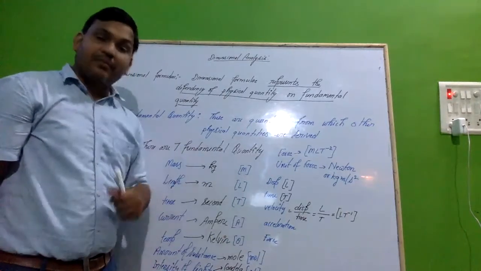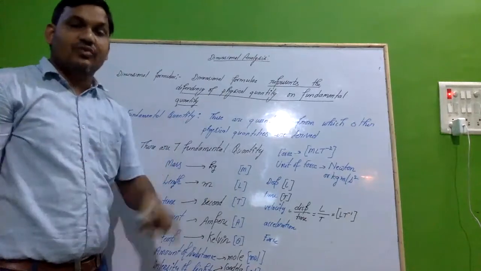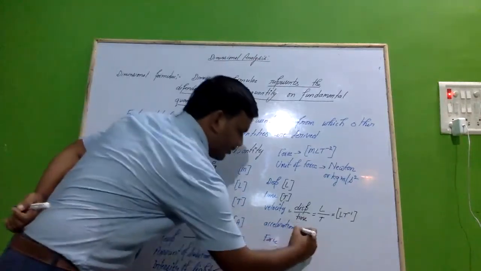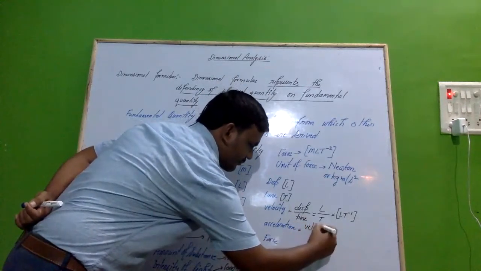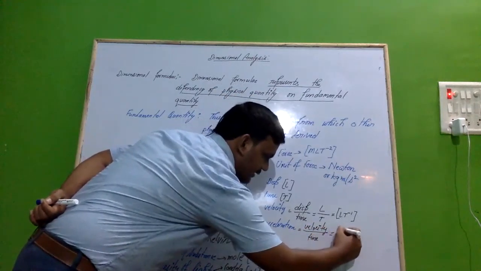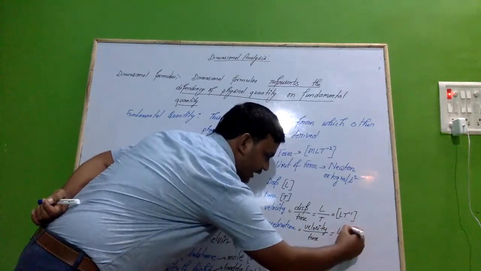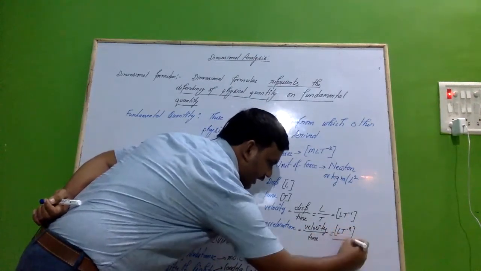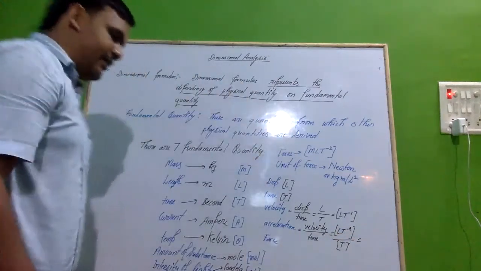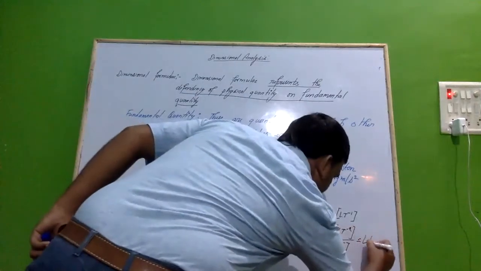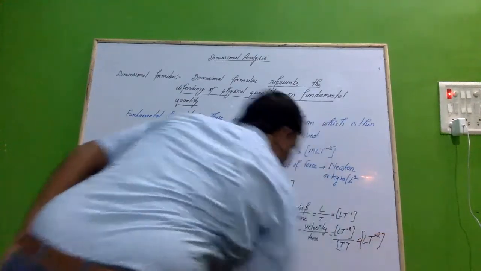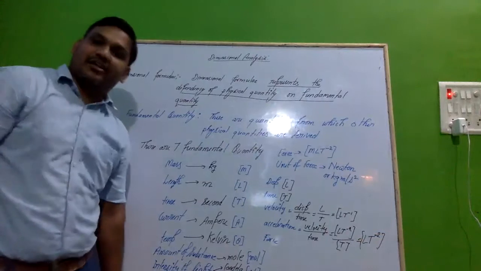Okay, so now understand what will be the dimensional formula of acceleration. So first we should write the formula of acceleration. The formula of acceleration will be your velocity upon time. So velocity is your [LT^-1], we have calculated, and the time will be your T. So this can be written as [LT^-2]. So [LT^-2] will be the dimensional formula of acceleration.